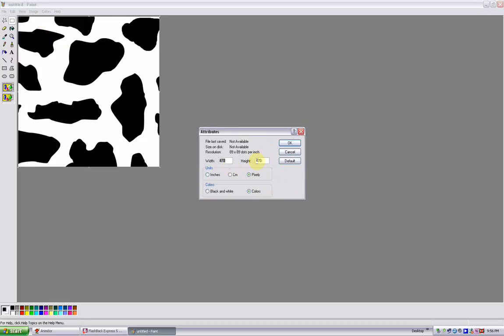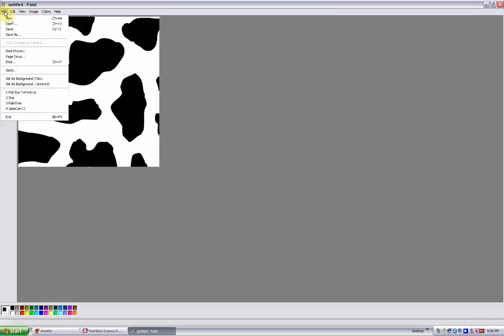If you're not sure if your image is square, if it didn't give you attributes when you were looking at it earlier, go to Image and then Attributes. It will tell you the size, 470 by 470. I'm going to say OK. So we have a square image. I'm going to go to File and Save As.